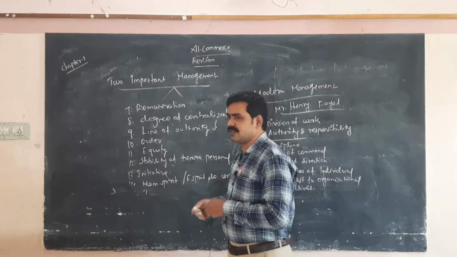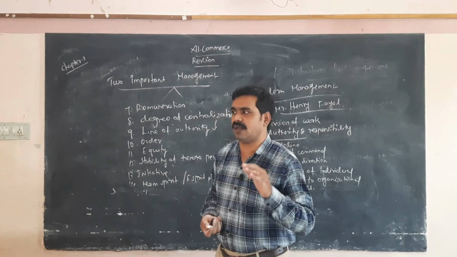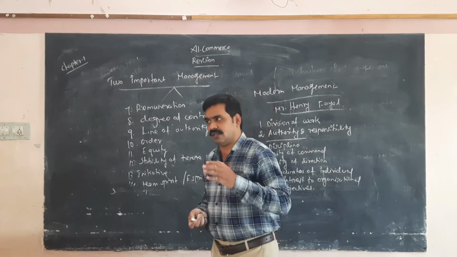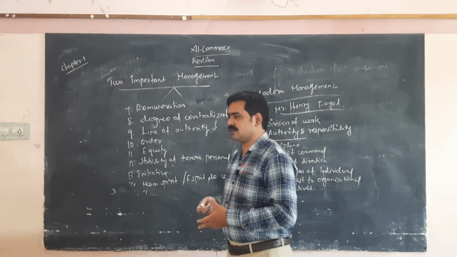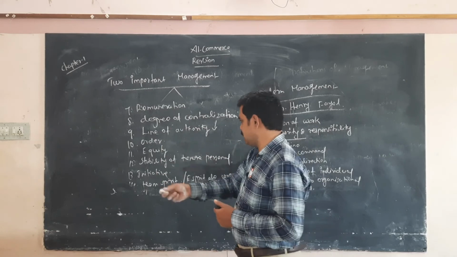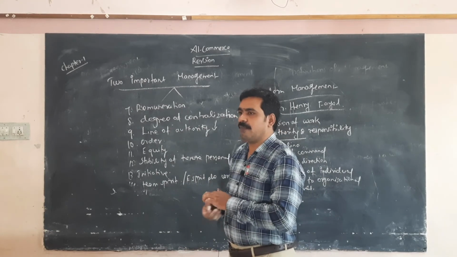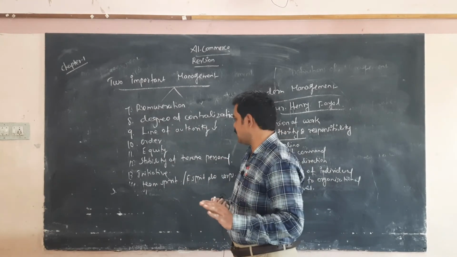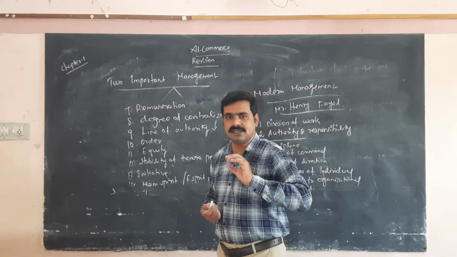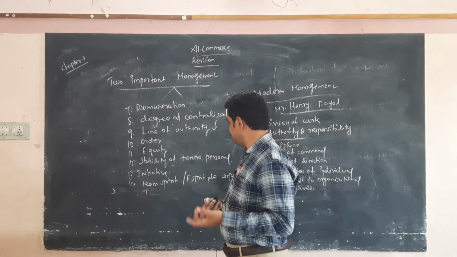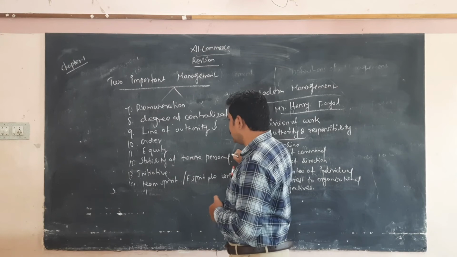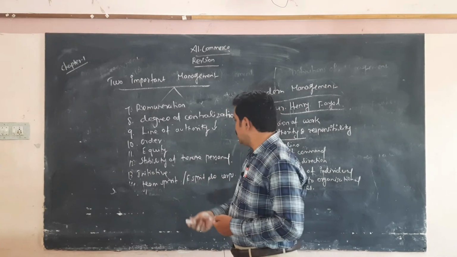Stability of tenure means stability of personnel. If an employee is not satisfied with the management, he may switch over to another organization. So management will try to stop that by consulting with the workers.